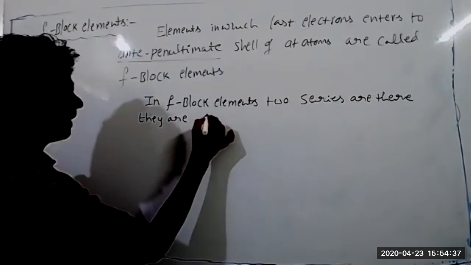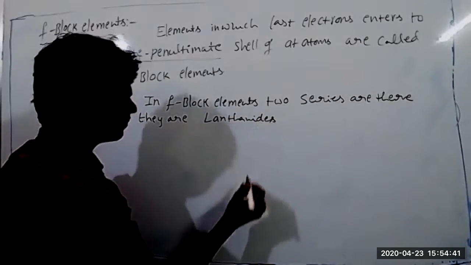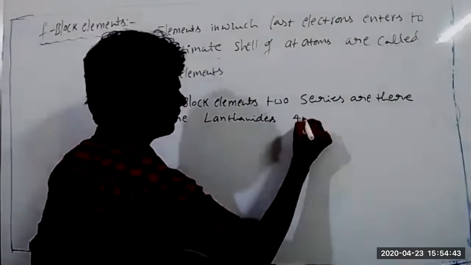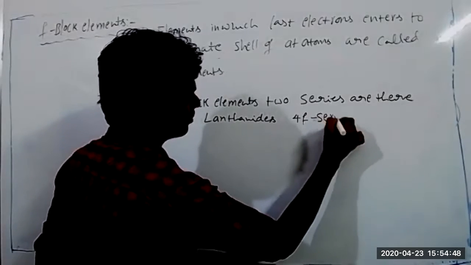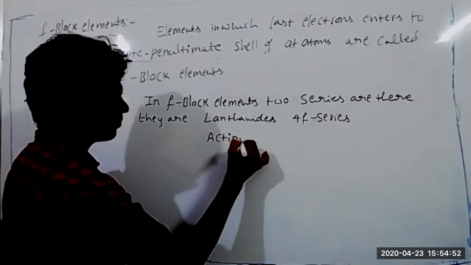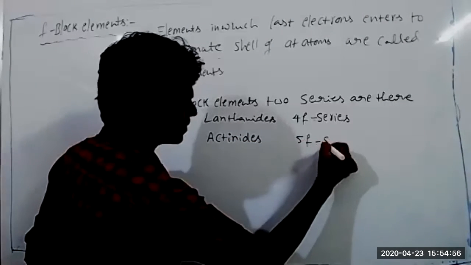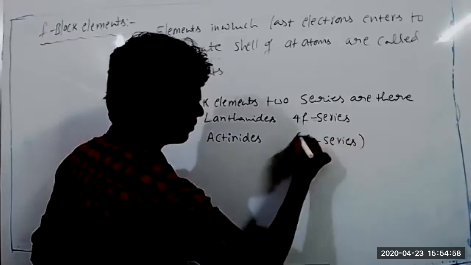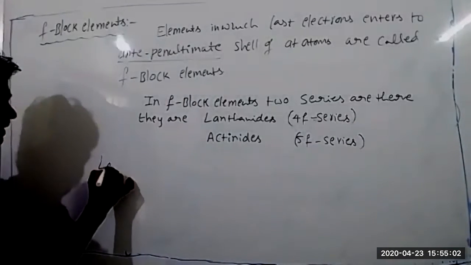They are lanthanide, also called the 4f series, and actinide, which is the 5f series.